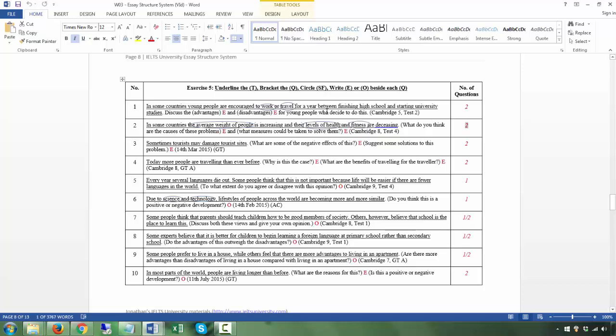Then we go to the circle, the SF, the special features, right? So in this question, make sure you are not just focusing on one thing, because it mentions the average weight of people is increasing. So here you're talking about the weight, and then their levels of health and fitness are decreasing. Okay, so weight, health, and fitness.